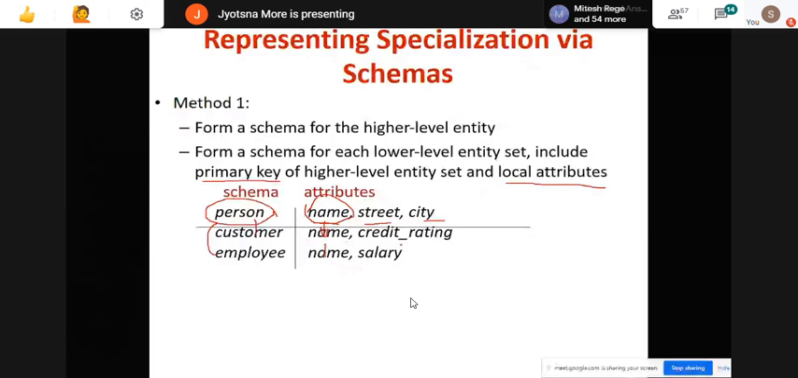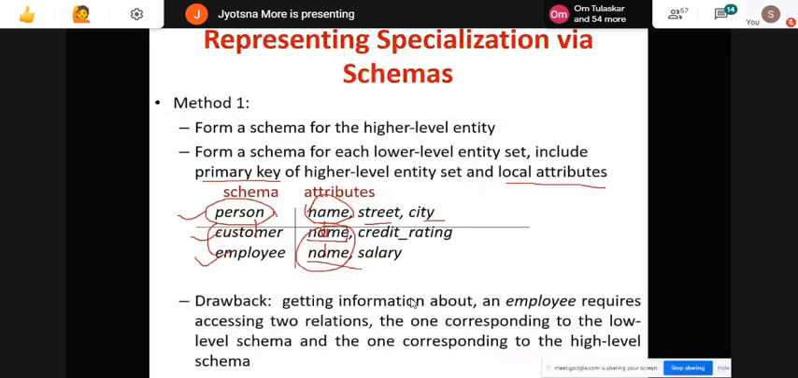So this is one table, this is my other table, and this is my third table, where the lower levels are identified with the help of the primary key of the higher level entity. Now there are some drawbacks with this method. Getting information about an employee requires accessing two relations: the one corresponding to the low level schema and the one corresponding to the high level schema.